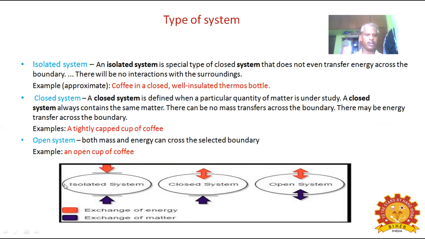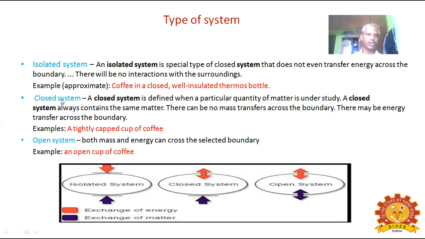Here from this image we can see, it does not even transfer energy across the boundary. This line is the boundary line. From the boundary line, it does not cross the energy. There will be no interaction with the surrounding. Isolated system, there will be no interaction with the surroundings. Examples: coffee in a closed, well-insulated thermos bottle.